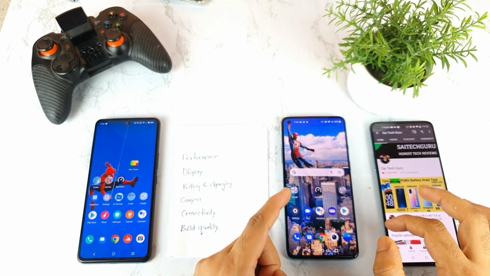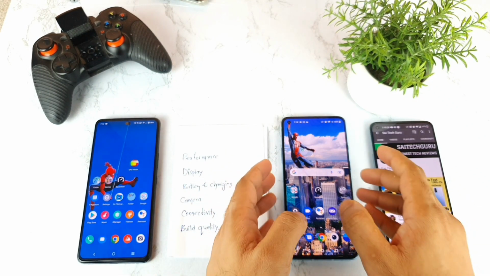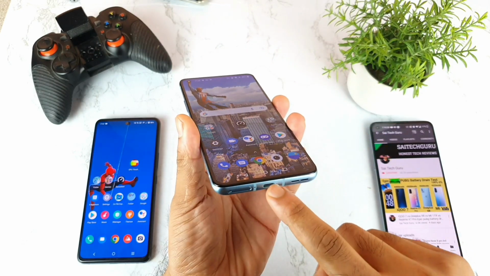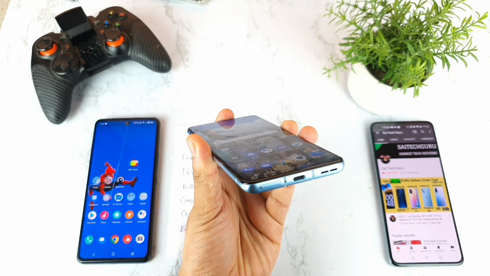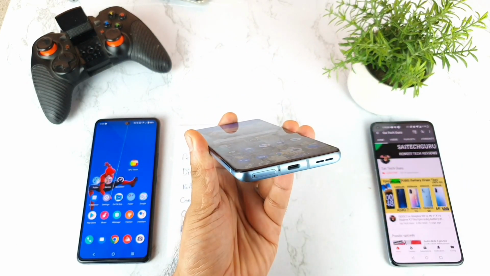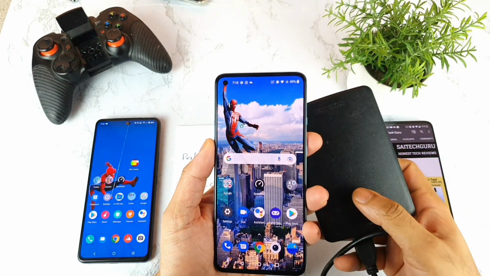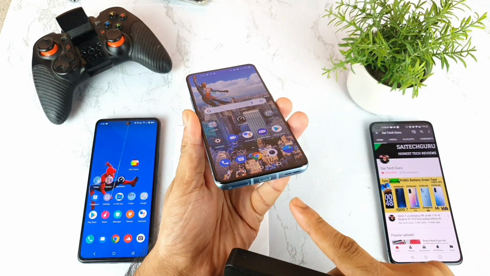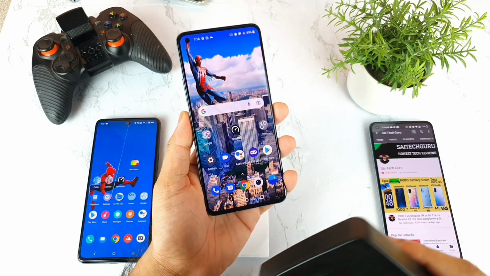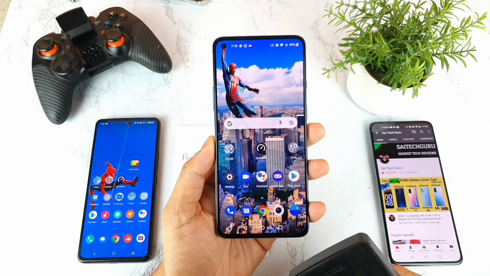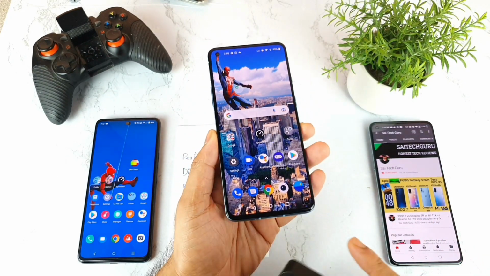But where the OnePlus 9R really shines is that it has a Type-C port which is 3.0. The reason I say 3.0 Type-C is necessary is that when you transfer data from a hard disk, any SSD or pen drive to this OnePlus 9R, the speeds can go up to 400 Mbps and 300 Mbps on this phone.